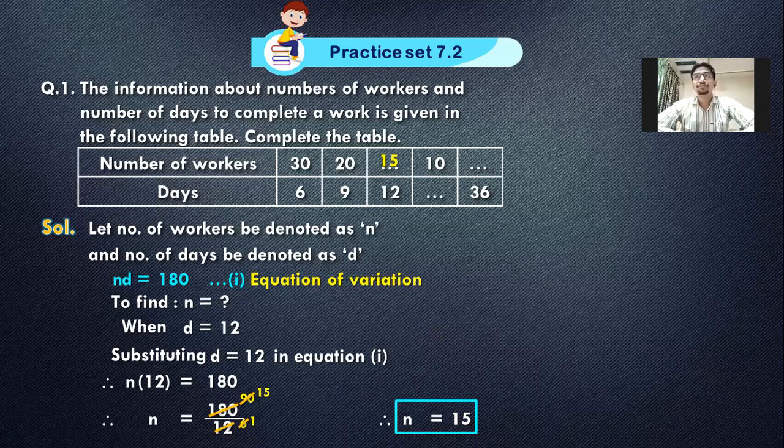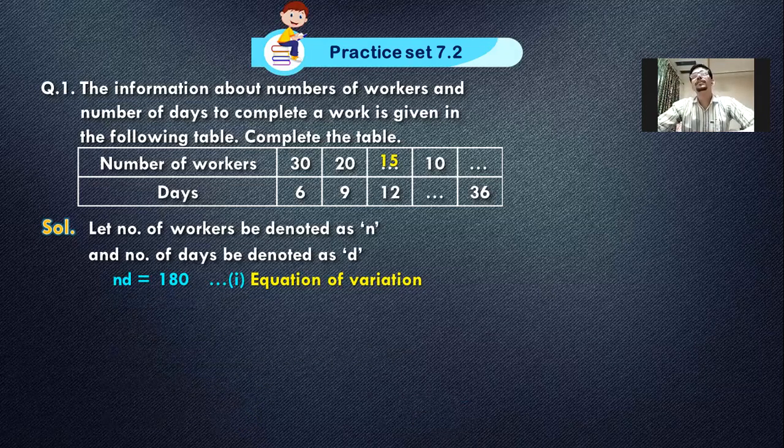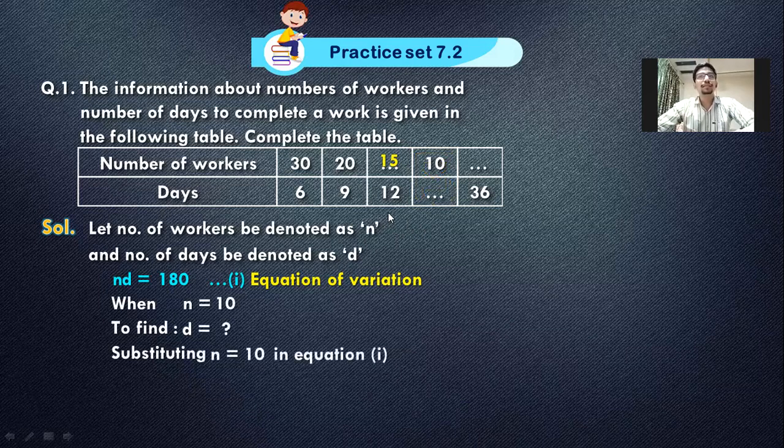I'll start with 6. 6 3s are 18, and then there is also 0. So I'll put the 0 next to it, and that becomes 30. What is 30 by 2? 30 by 2 is nothing but 15. So I understand this answer. The number of workers will be 15. So I hope you remember that next, n equal to 15, this value 15 we have to put in the given table. So the number of workers will be 15. I hope you are clear. Very simple, same. Only the difference is the calculation.